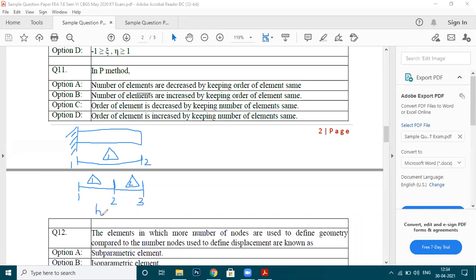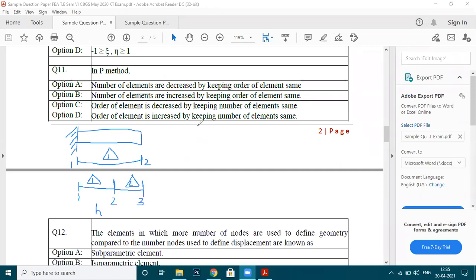We have just increased the number of elements. We have increased the number of elements by keeping the order of the element the same. What is the order? If you consider element number 1 or element number 2, it has only two nodes. An element with two nodes is a linear element. So we have maintained its order as a linear element. When you consider one element, it is a linear element, and when you consider two elements, both of these elements are linear, because both have only two nodes. So that is the H method.